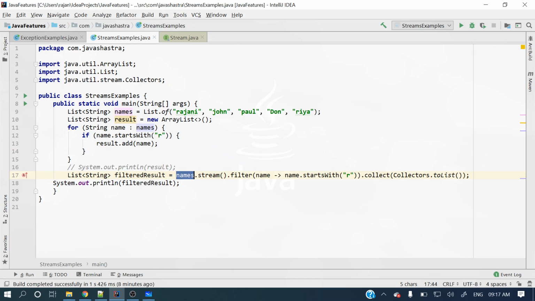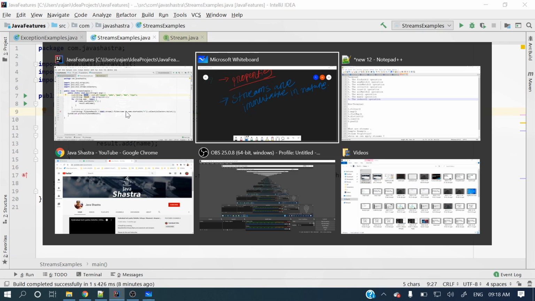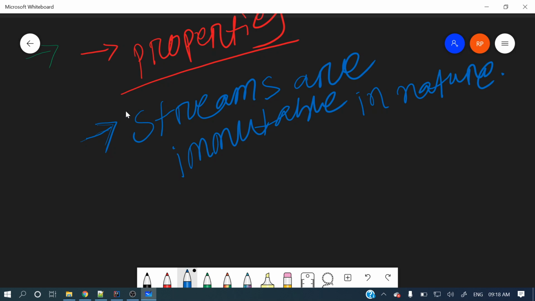You cannot modify these names. Here we are filtering those names and collecting into another list, so it creates a new list and does not modify the existing list. That's why streams are immutable in nature. Hope you got it.